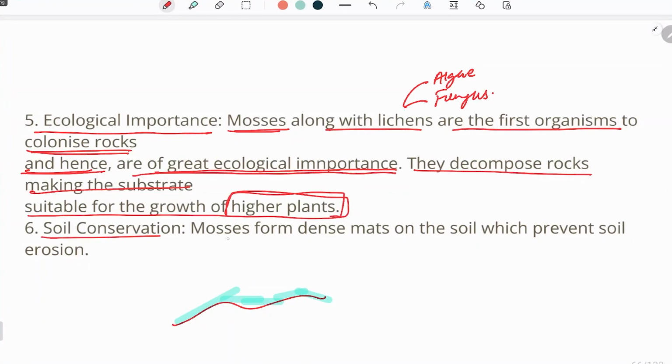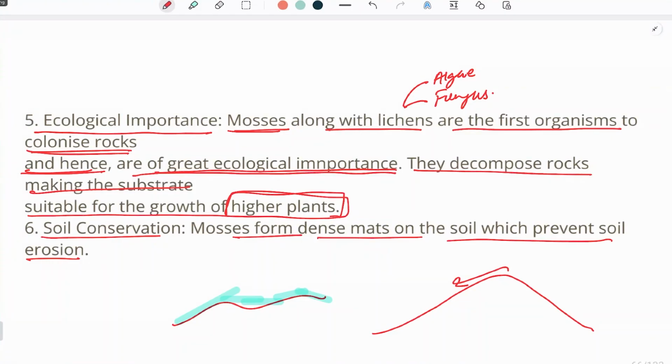Soil conservation. Mosses form a dense mat on the soil which prevents soil erosion. What is soil erosion? In hilly areas we've seen that whenever it rains and water falls, the soil which is fertile will move. It will move and it may even leave the whole mountain barren.